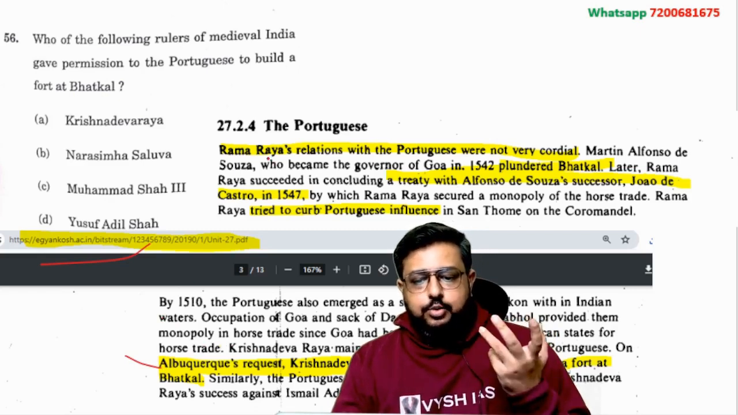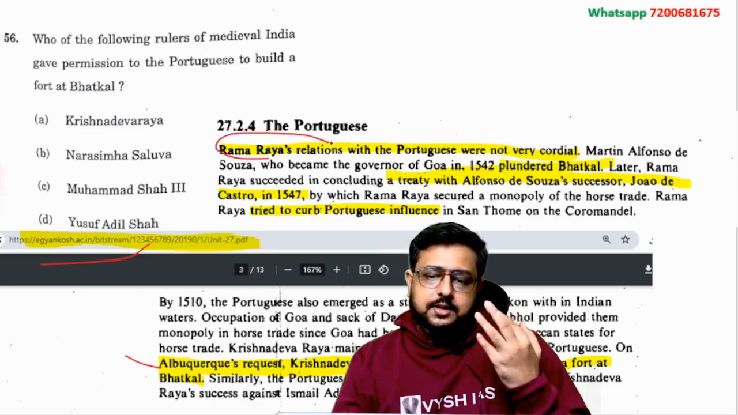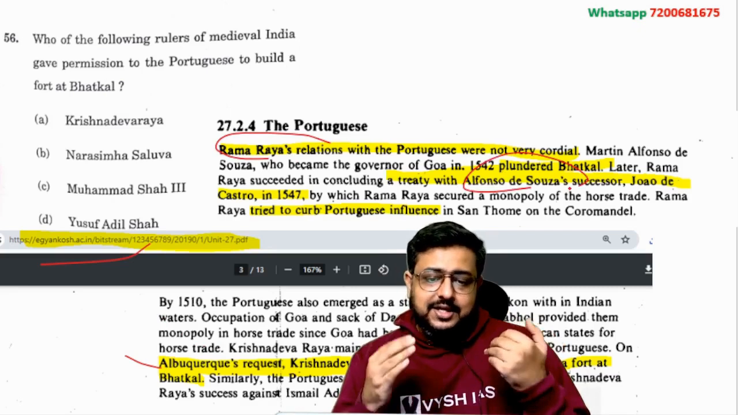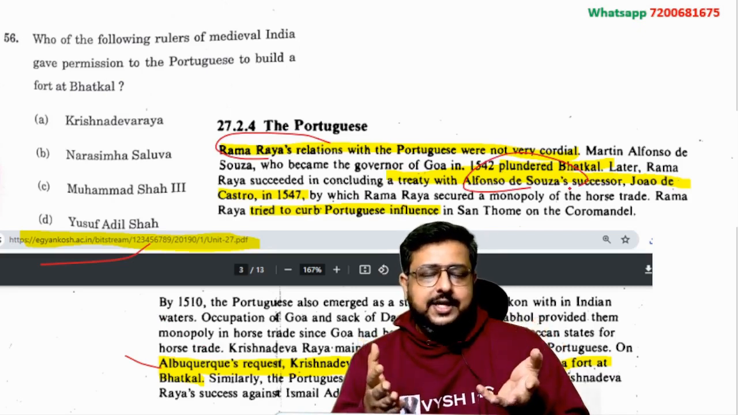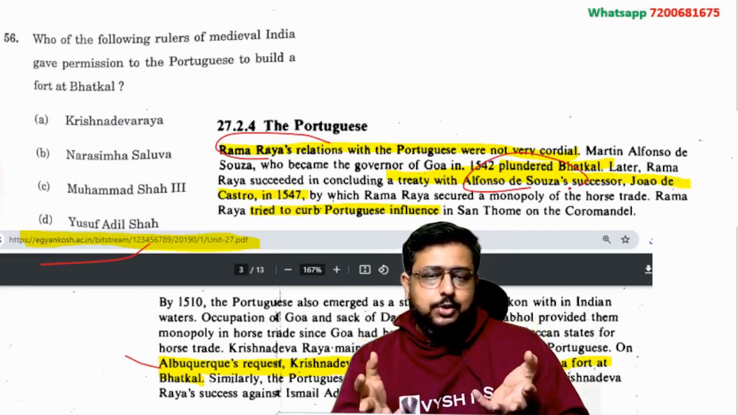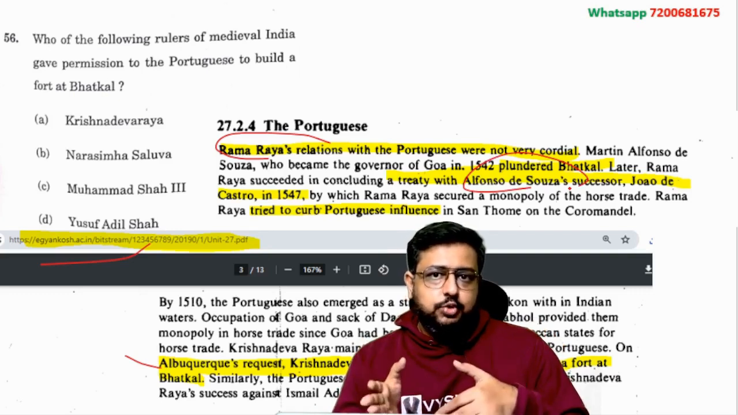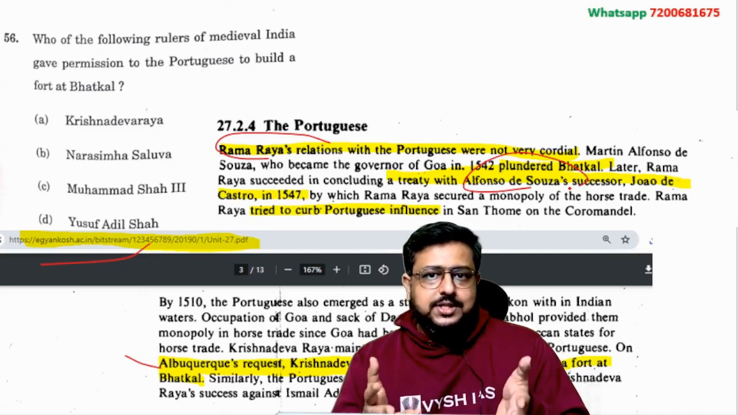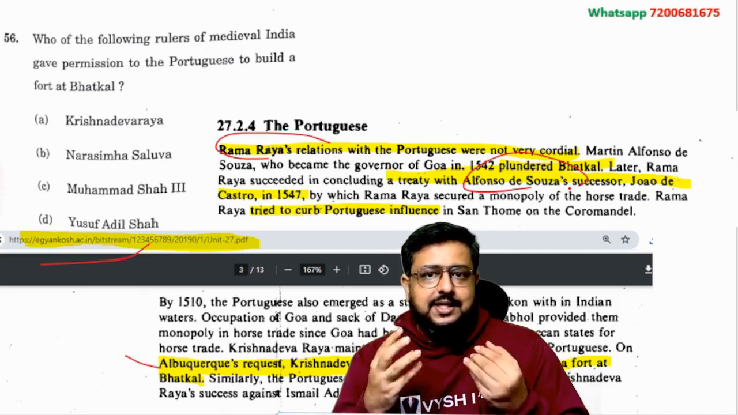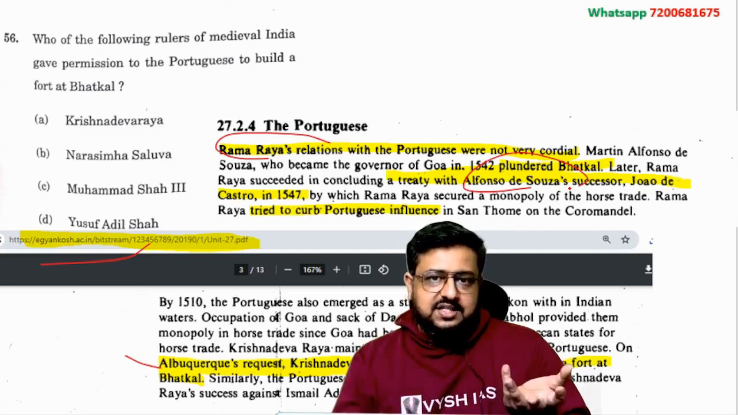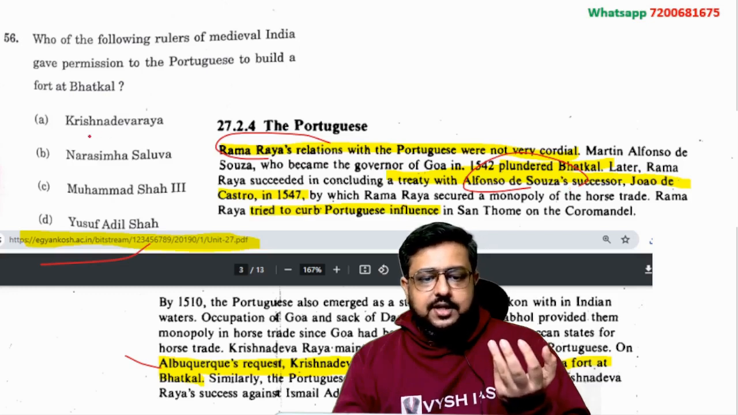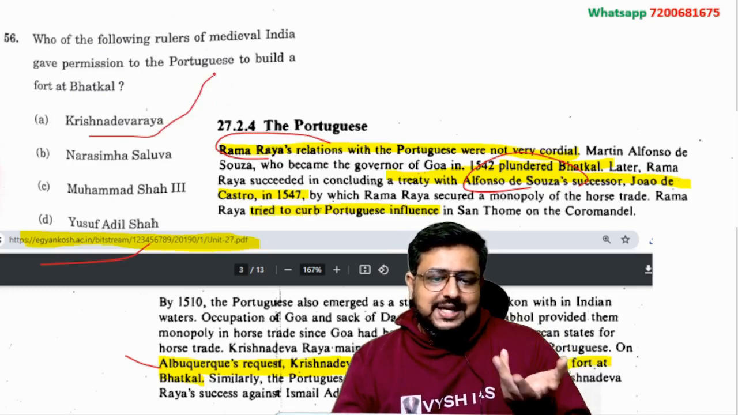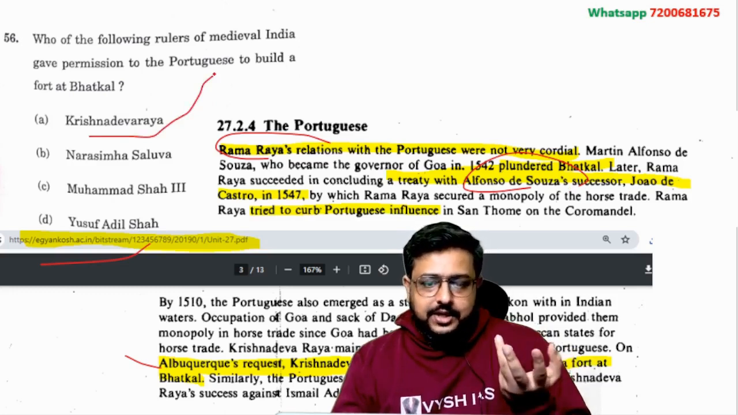After that, in 1542 and later, when Ramaraya comes, the relationship spoiled and then Bhatkal was plundered. This is given in your IGNOU notes, which I don't expect you to learn also. I don't expect any teacher in this country to teach you this for the UPSC civil service exam. So what they are trying to do is make you intelligent enough to skip it, or take a guesswork, because we taught you that Krishnadevaraya had a good relation with the Portuguese. Maybe they made a fort, you have to do guesswork and it's like a gamble, getting 2 marks.